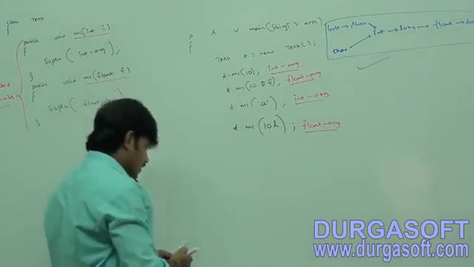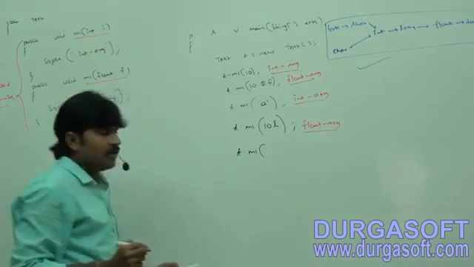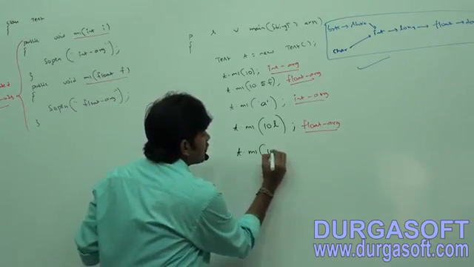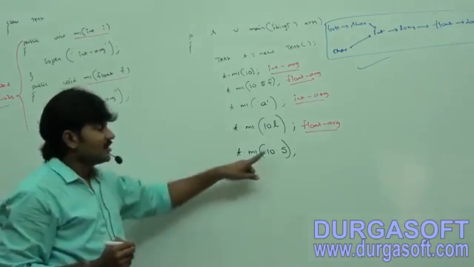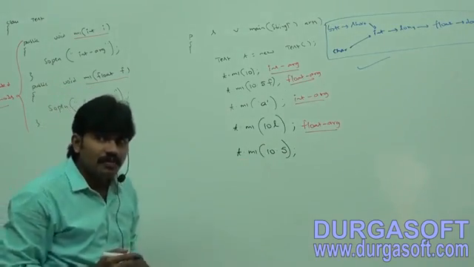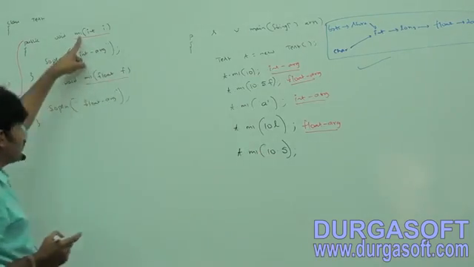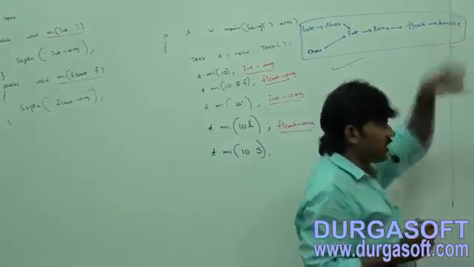Next, t.m1 of 10.5. Sir, 10.5 by default is what type? Double type. Is there any double argument method? Not there. Is it possible to promote the double argument to the next level?